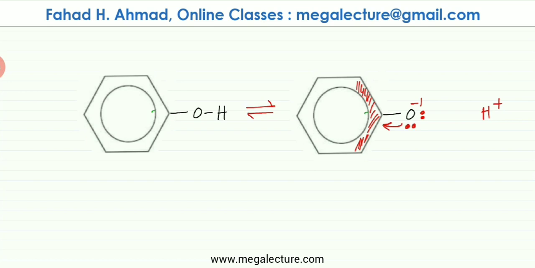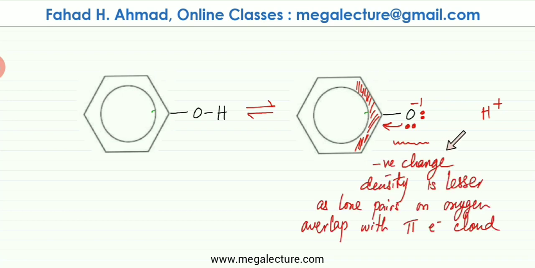When they start overlapping with benzene's electron cloud, what happens to the negative charge over here? The negative charge decreases or becomes less concentrated because the electrons have gotten dragged away towards benzene and started overlapping, so they've gotten spread out. So the negative charge would not be concentrated at this particular point. Over here, the negative charge density is lesser, as the lone pairs on oxygen start overlapping with the pi electron cloud. So all the electrons get pulled over towards benzene.